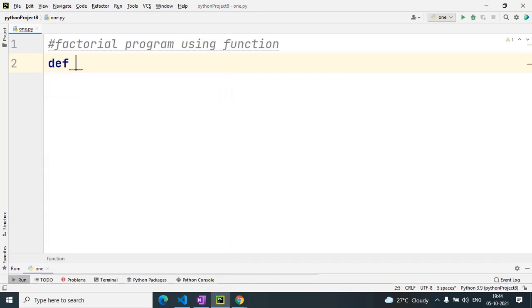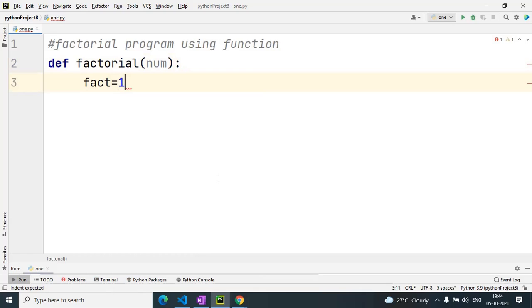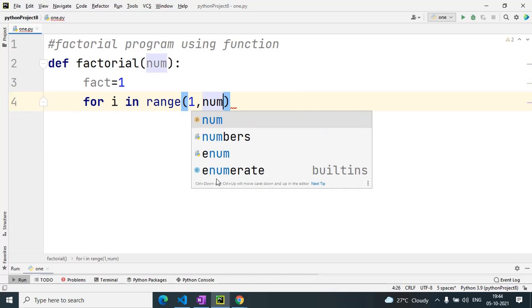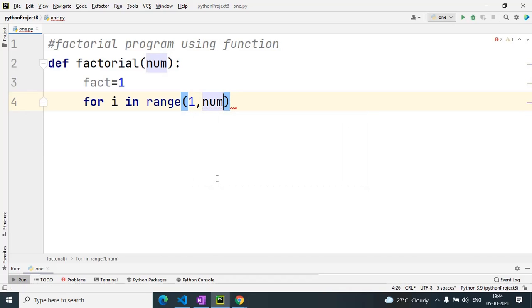So first I have taken factorial, in this I have passed num, then I have taken fact equals to 1. Then I have taken a for loop, for i in range 1 comma num plus 1. Why? Because the outer range is not included, so we have to go till the value of num also.